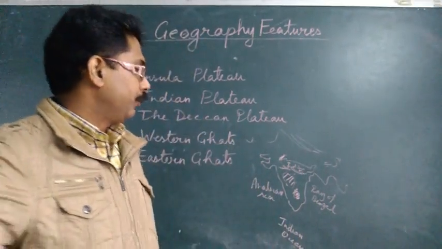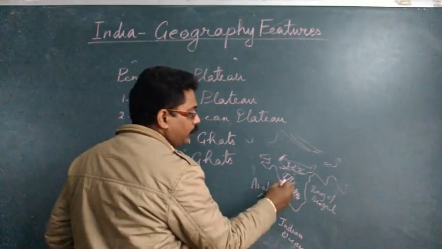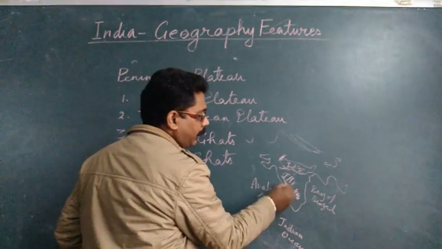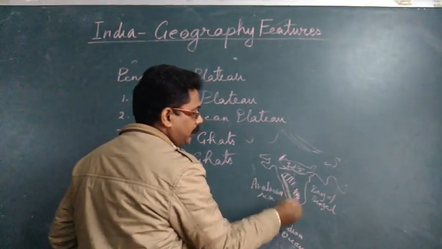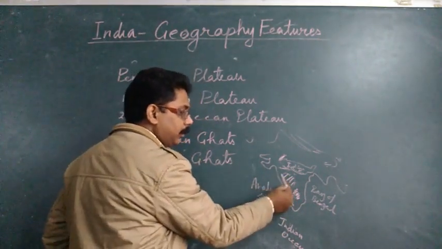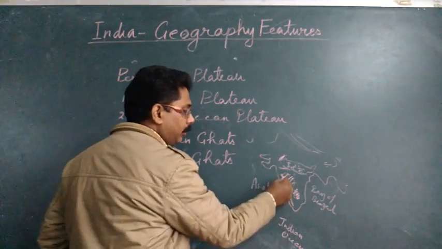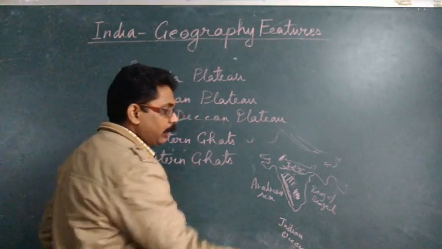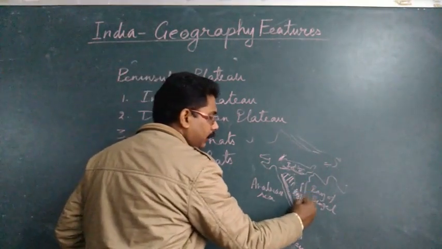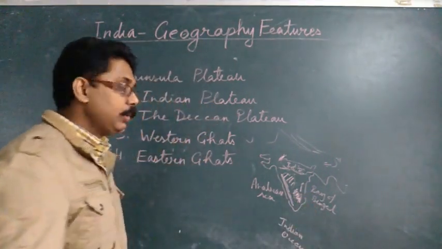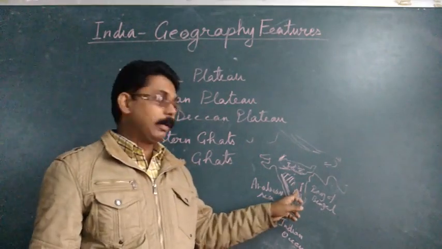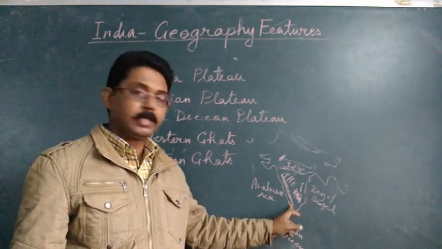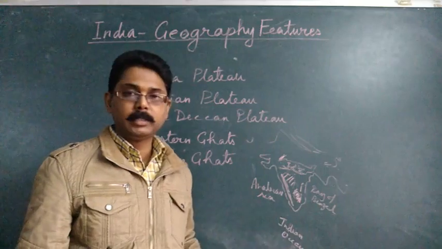Now when we move to the Deccan plateau, to the western side of the Deccan plateau, there lies the Western Ghat. These Western Ghats are a hilly area. This is a range. And to the east, there lies the Eastern Ghat. So usually this Deccan plateau is bounded from the west by the Western Ghat and to the east by the Eastern Ghats.